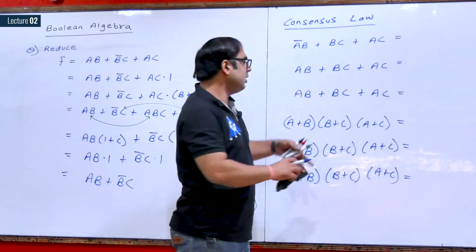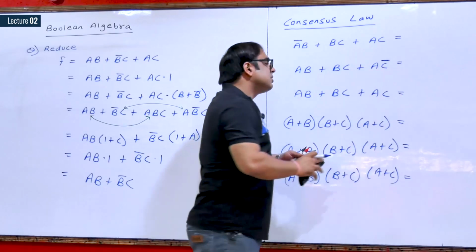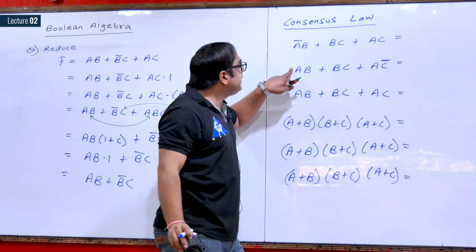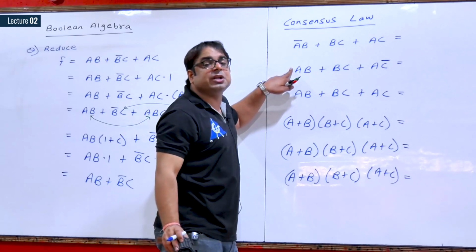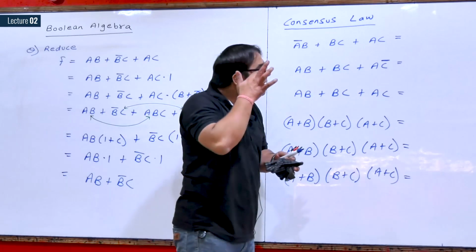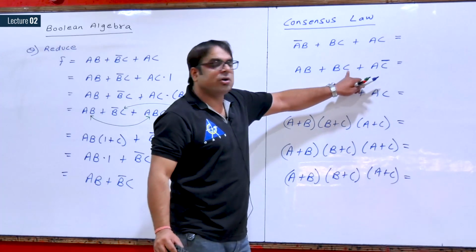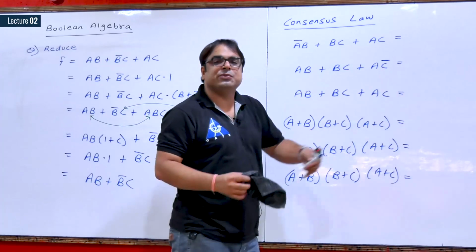In the second expression, which variable is present in both normal and complement? That variable is obviously C. C is present in normal form and C is present in complement form.